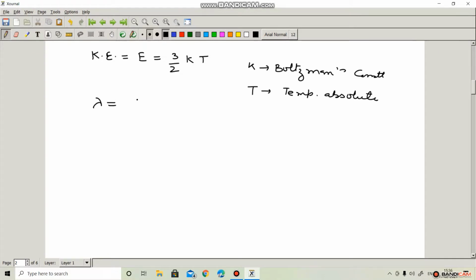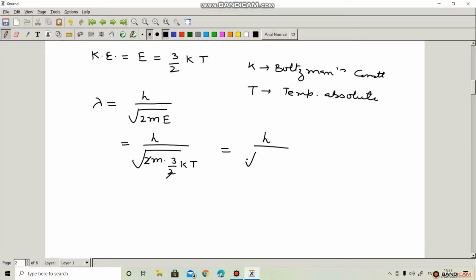We have derived lambda equal to h upon under root 2mE, and we can write h upon under root 2m into 3 by 2 kT. 2 cancel out, and it becomes h upon under root 3mkT.